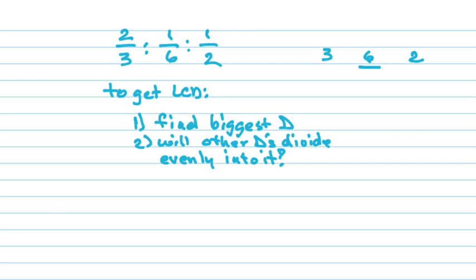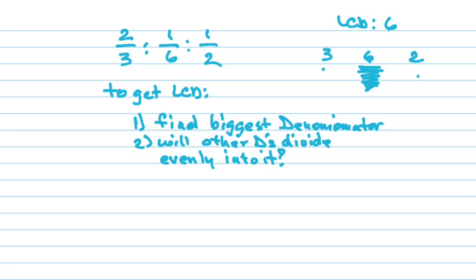Okay? I'm going to spell out denominator because y'all are awful. Denominator. Okay. So, biggest denominator up there is a 6, right? Will 3 divide evenly into 6? Yes. Will 2 divide evenly into 6? Yes. So that means the LCD for 3, 2, and 6 is 6. That's the smallest thing they'll all divide into.